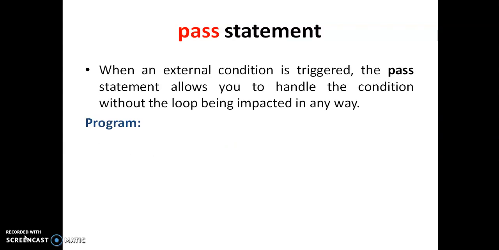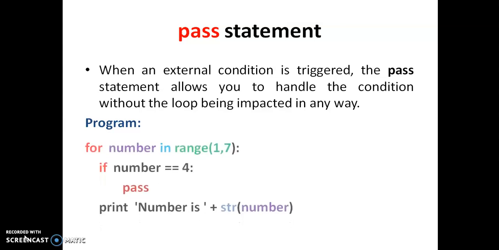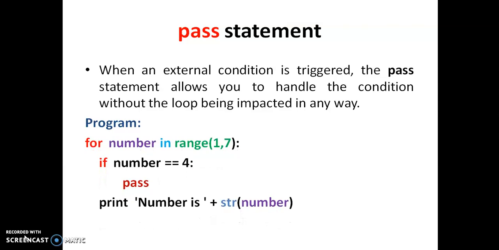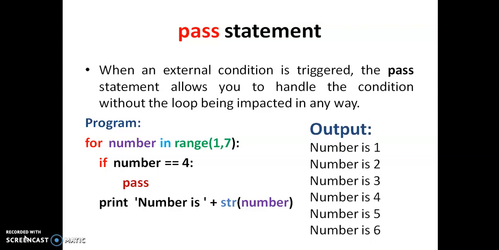And next is the pass statement. This is used whenever a loop is to be continued or jumped to another statement, without executing any condition or checking any statements. We can just go on to the next lines of the code. And here is the code, and we will get the output the same as the normal for loop.